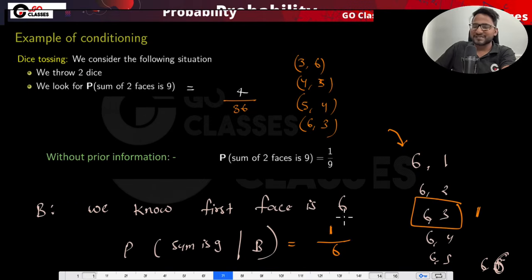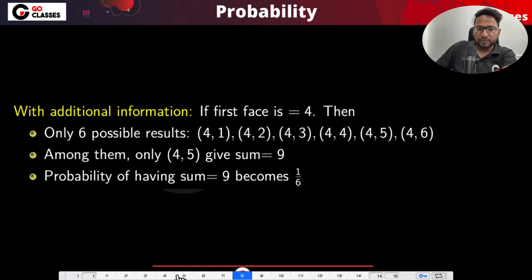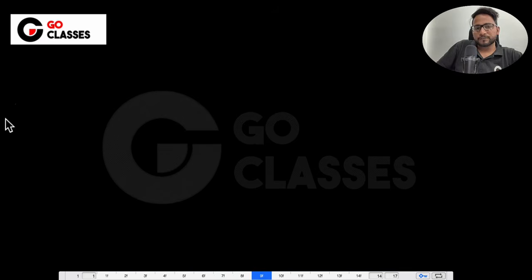I mean, it may also not change. It is not compulsory that it will change. I will show you the example. Okay, so it may also not change. But yeah, in this case, the 1 by 6 is the correct answer. So let me just give you some naive example, maybe. Okay, maybe I can give you some naive example also.